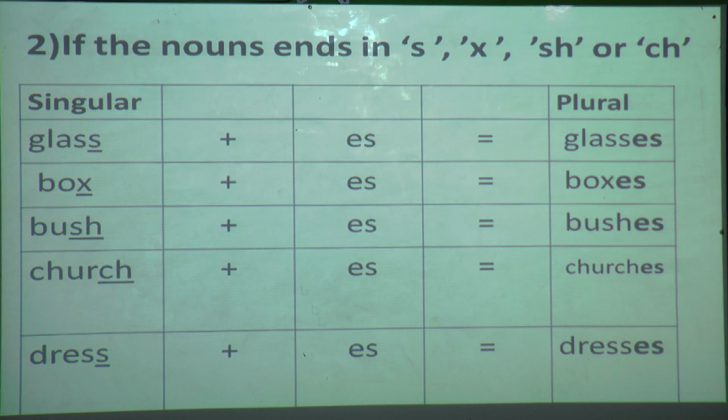Again I will repeat. When your noun ends in S, X, SH, CH, then we have to only add ES. So what was the first rule? We have to add S to the singular noun. What is our second rule? That when the nouns end with S, X, SH or CH, we have to add ES.